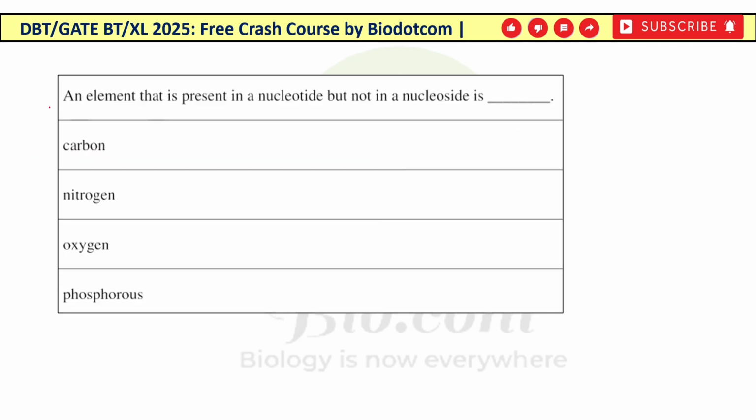An element that is present in the nucleotide but not in a nucleoside is of course the phosphorus. So this is the basic question. DBT में ये सारे questions भी आपको मिलेंगे, A section में देखने को मिल सकते हैं. The basic difference between nucleotide and nucleoside is the phosphorus. So the right answer for this question is phosphorus.